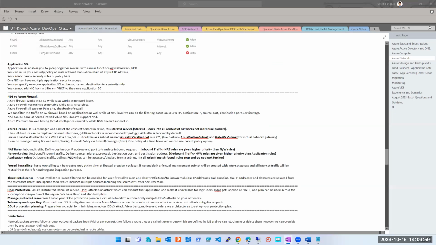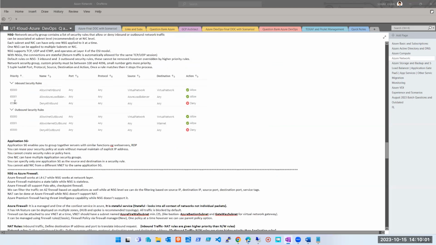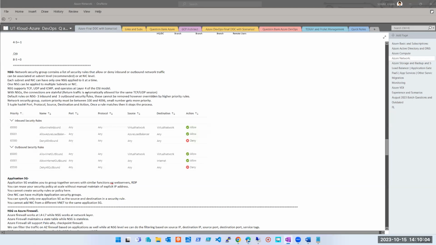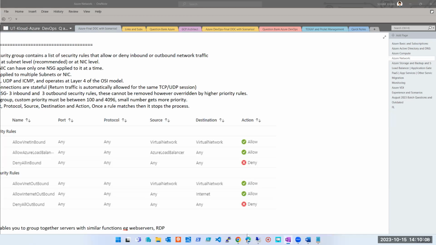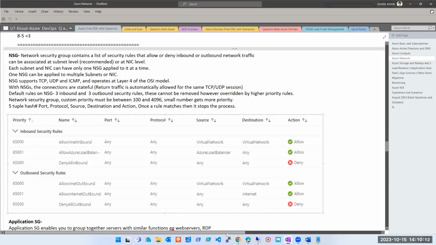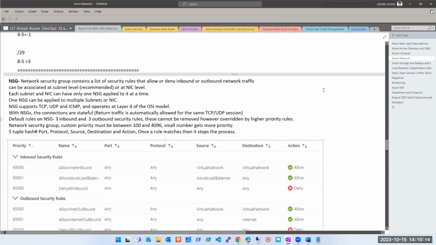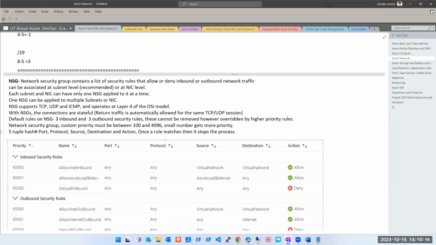Okay, so guys, we were discussing network security group. Here we are. We have already shared these details. This OneNote is already shared. The link of this OneNote is in the WhatsApp group's description. Feel free to go ahead and check that. You will have access to this OneNote completely.